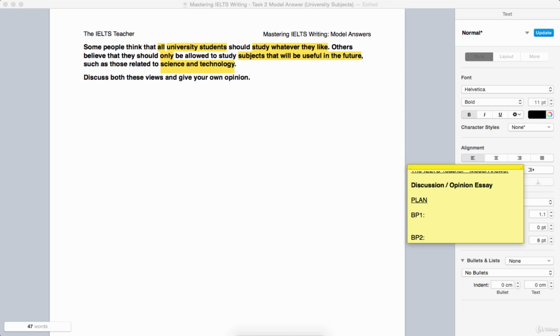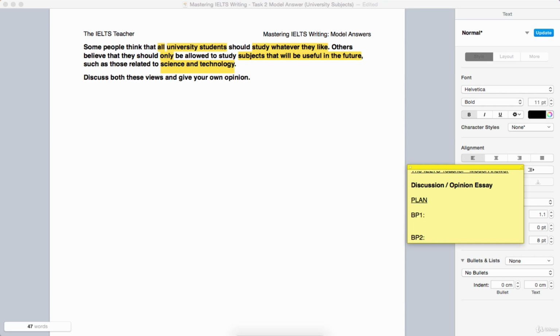Doesn't matter too much if you change the order, but I really do feel that starting with the side you disagree with is better. My view, my opinion, is that it is better for students to be allowed to choose whatever they want to study. So I agree with the first view, the former view.